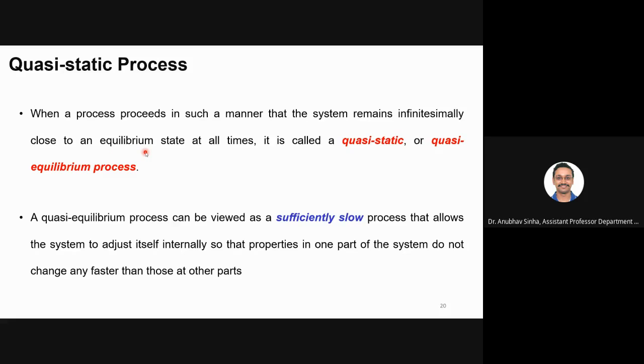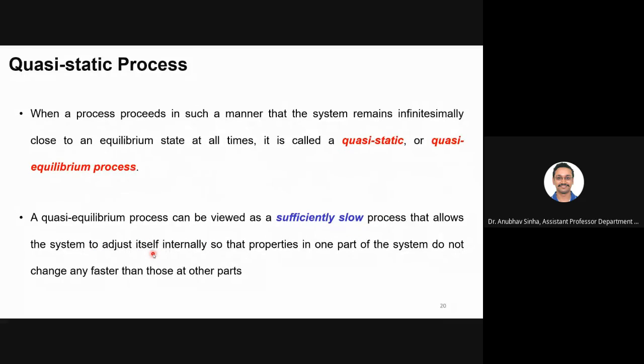How do I make sure that all my points are near equilibrium? What I do is I say that the process will take place very slowly, infinitely slowly. So for any quasi-static process, I need infinite time for the process to happen. This is just an assumption. As it is written here, it is assumed to take place sufficiently slowly, that allows the system to adjust.